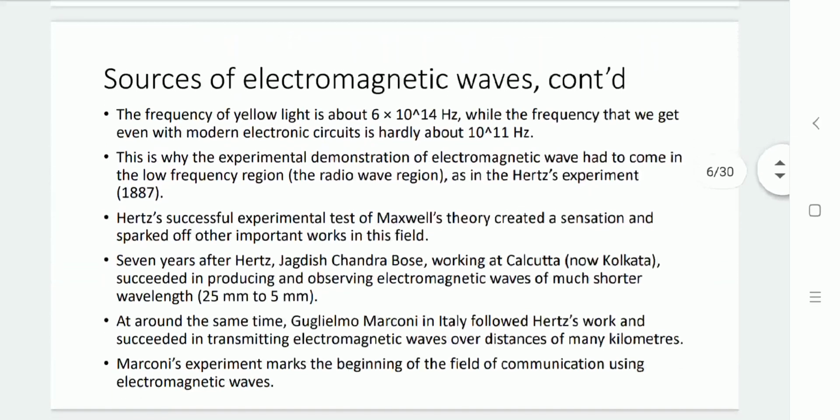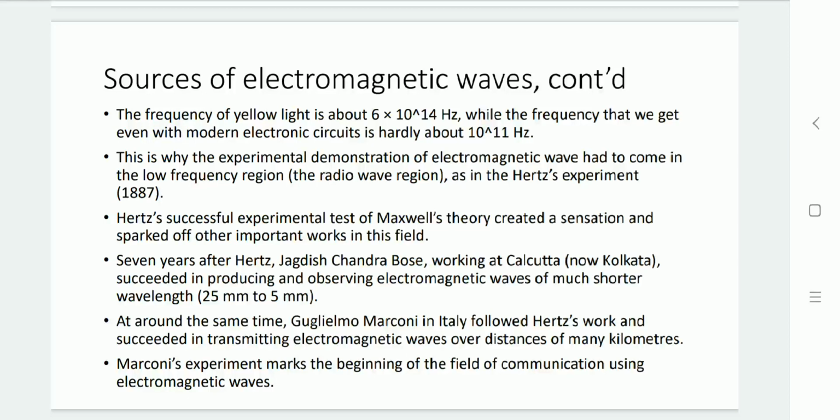If we compare the frequency with the light signals present around us, for example, yellow light has a frequency of 6 times 10 raised to 14 Hertz, and by circuitry we are able to generate a frequency of 10 raised to 11 Hertz. So whatever demonstration has been done is based on low frequency signals, known as radio signals. Hertz did some experiments on Maxwell's theory and demonstrated the existence of the electromagnetic wave.